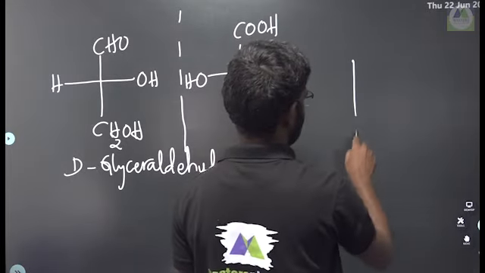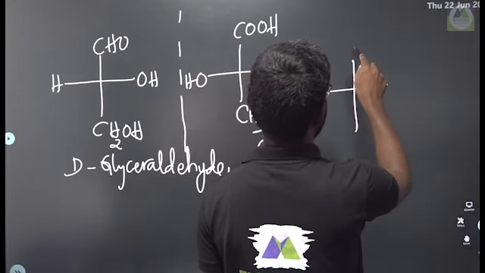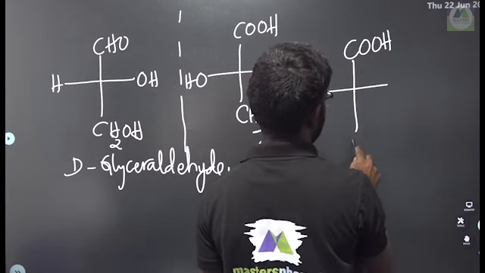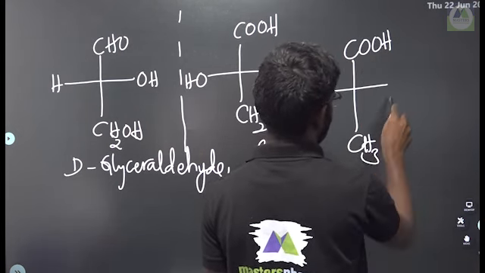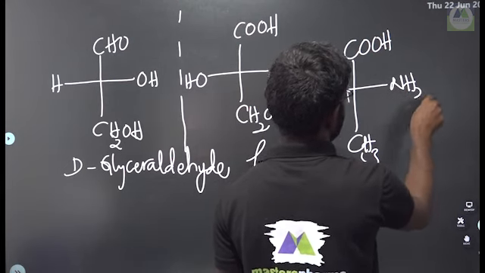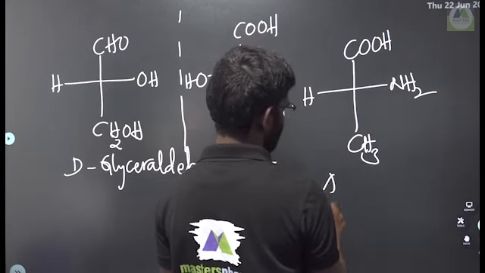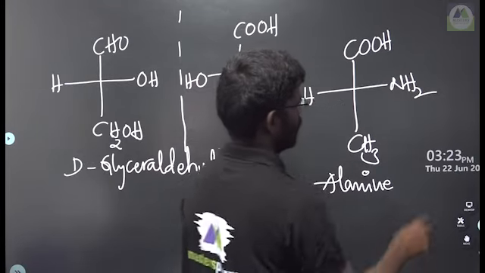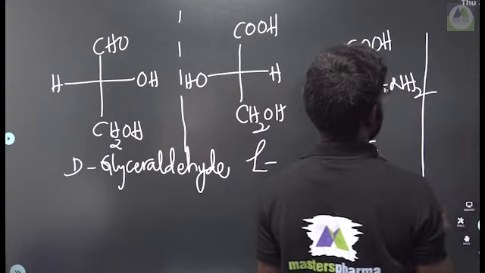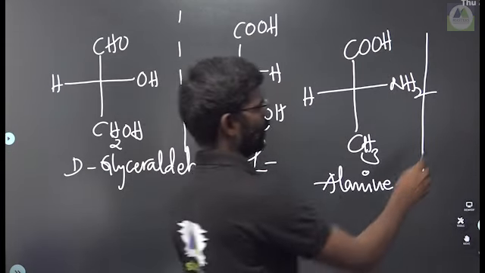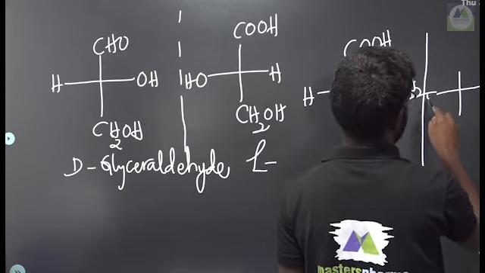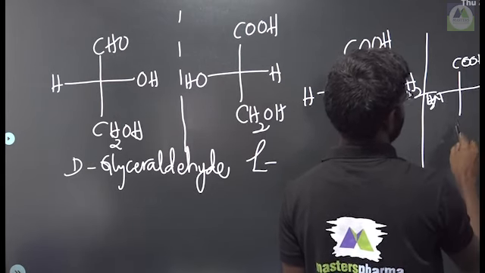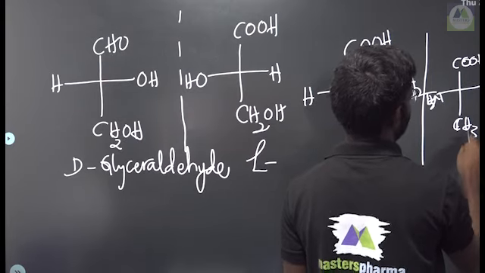If you take another example, here COOH, here CH3, here NH2, and here hydrogen. This is the well-known amino acid alanine. So the mirror image of this one has NH2 on the opposite side: here NH2, here H, here COOH, here CH3.